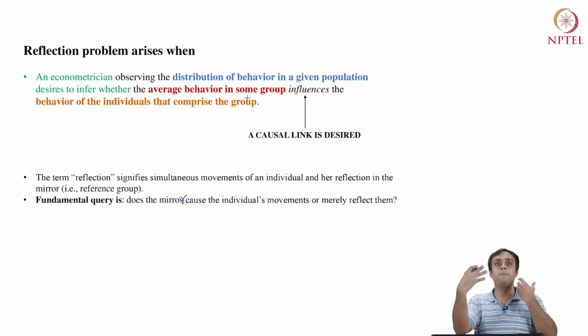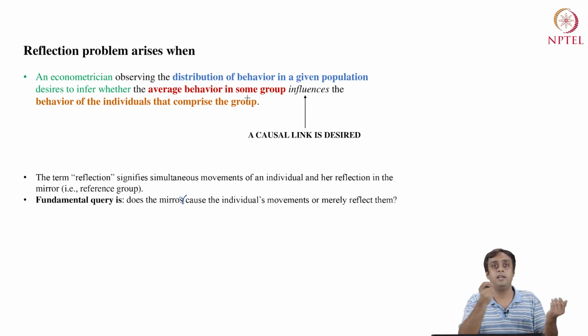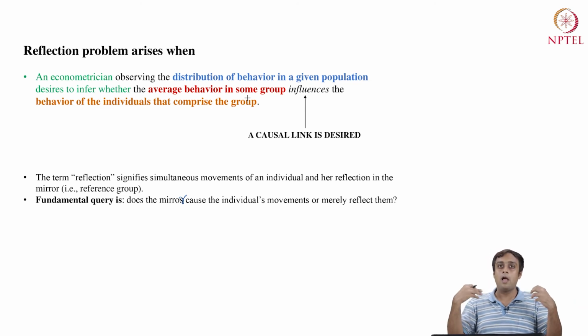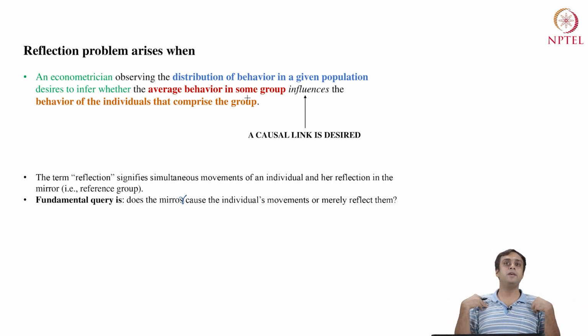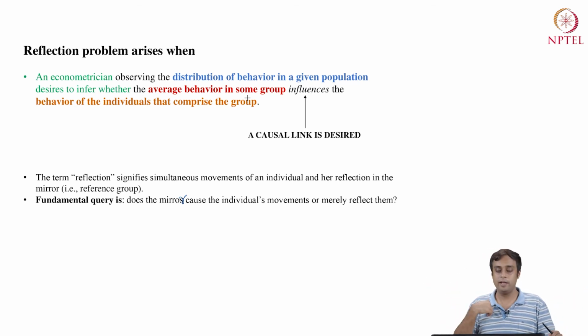So if me and my peer group are exhibiting similar features in terms of the time we invest in studying and in recreation, then it's very hard to figure out whether I am reflecting the group's behavior or the group is reflecting my behavior, right? It's like two mirrors kept in front of each other, right? But we are trying to understand a directional effect, that is, what is the peer effect on my day-to-day activities.